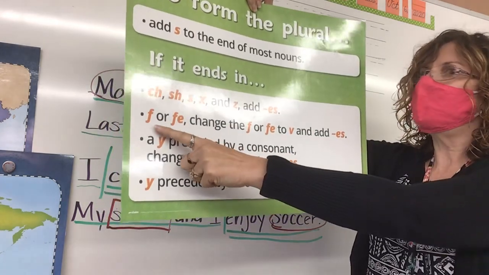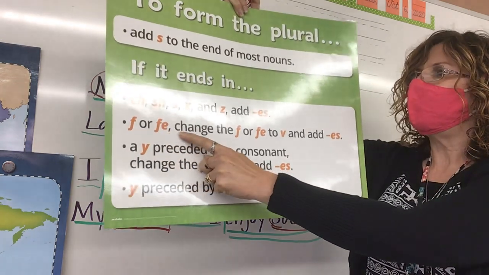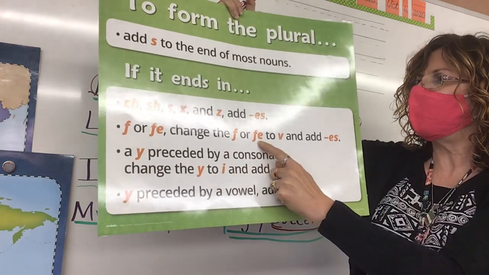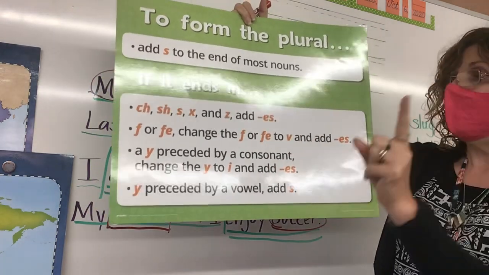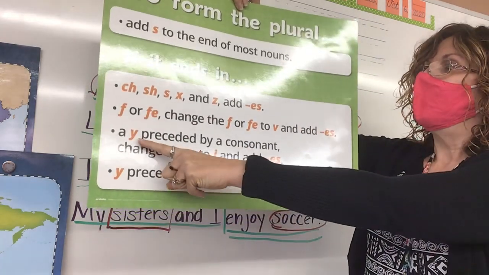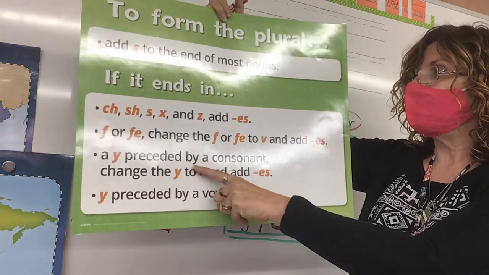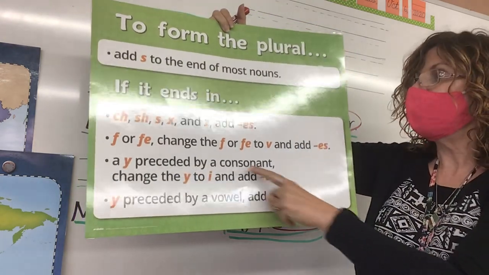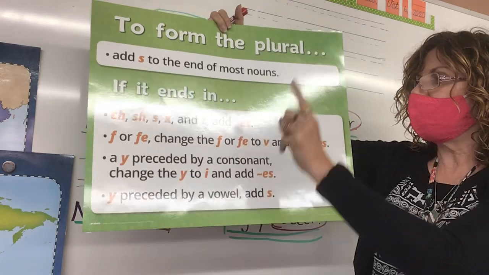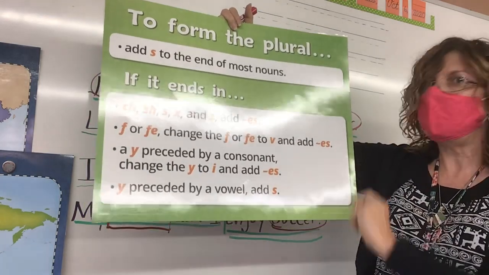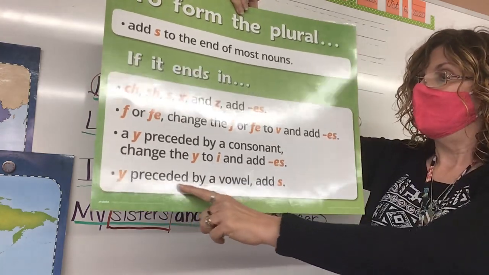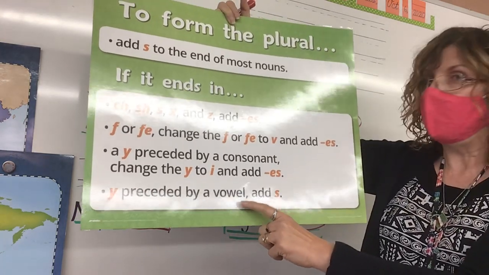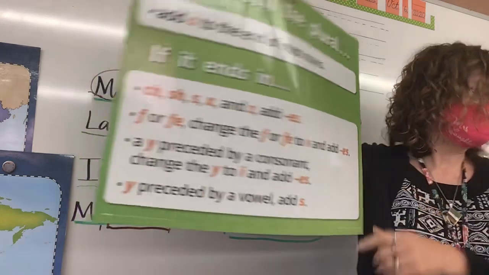We learned if the word ends in F or F-E, change the F or F-E to a V and add E-S. We learned if a word ends in Y, preceded by a consonant, change the Y to an I and add E-S. We learned if a word ends in Y, preceded by a vowel, just add S.